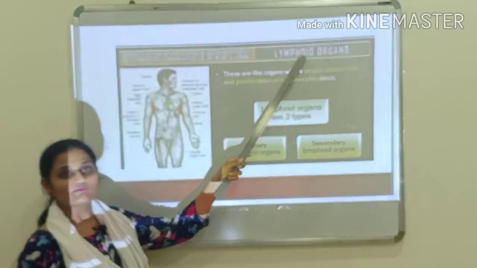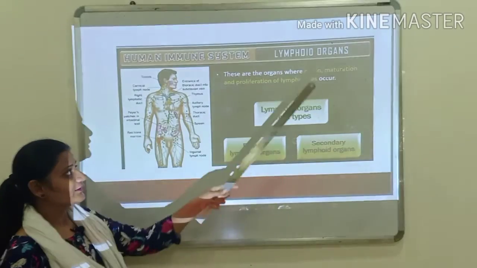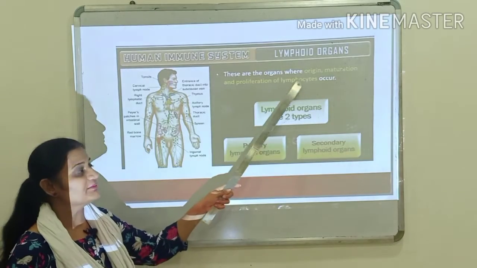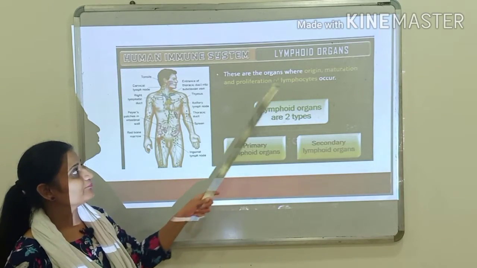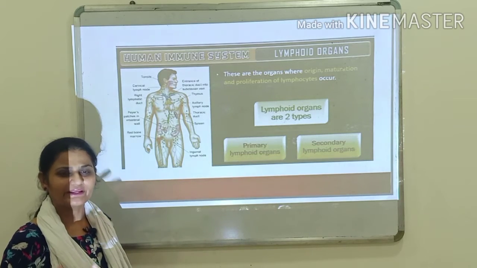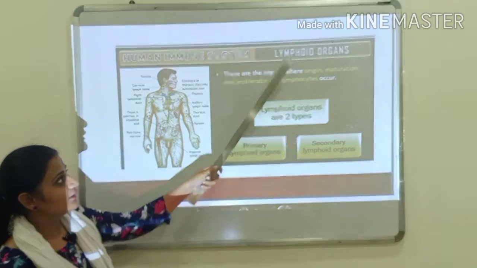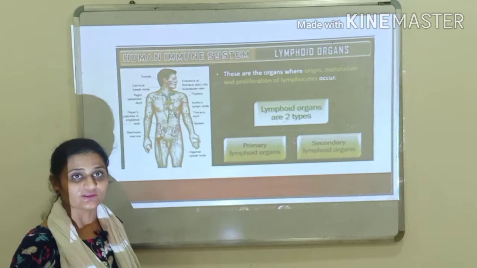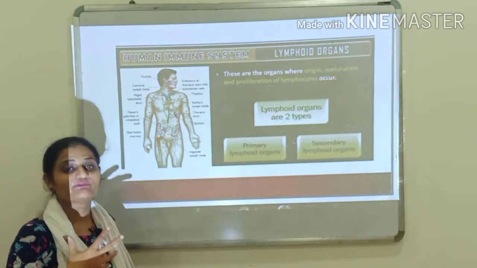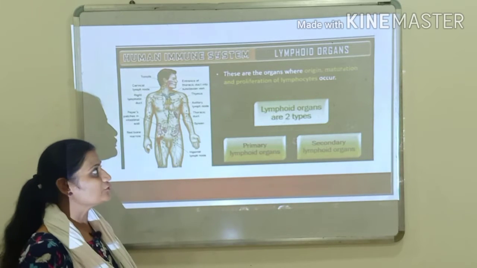Let us start with the lymphoid organs. Lymphoid organs are the organs where the origin, maturation and proliferation of lymphocytes occur. Proliferation means multiplication, increasing in number rapidly. So, in the lymphoid organs, there is origin, that means formation of the lymphocytes takes place. After formation, the lymphocytes undergo maturation. After maturing, their number increases.